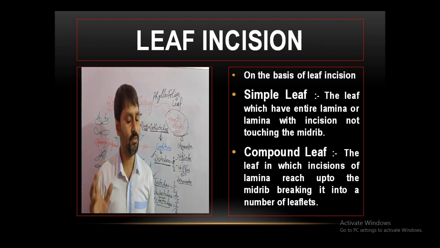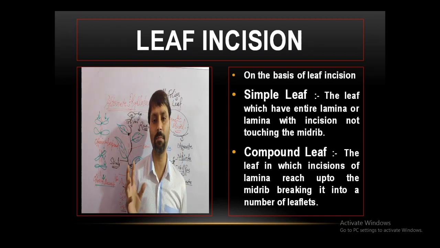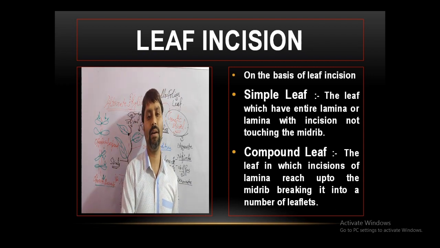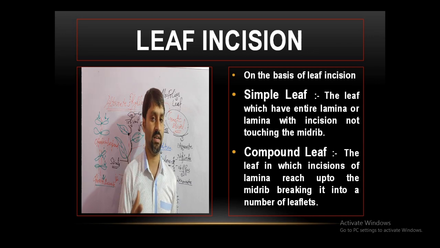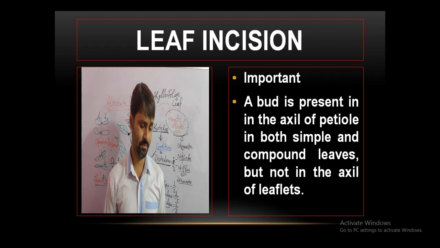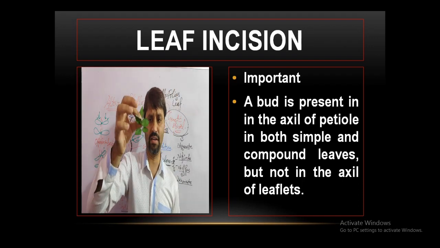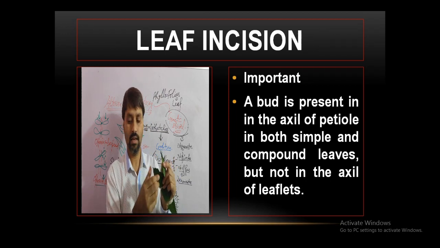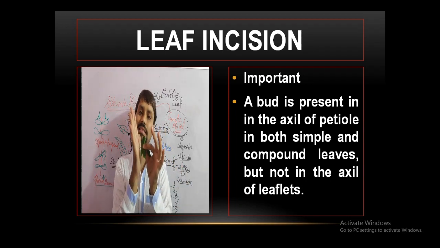So on the basis of leaf incision, there are two leaves. The simple leaf is the leaf which has an entire lamina, or lamina with incision not touching the midrib, while the compound leaf is the leaf in which incision of the lamina reaches up to the midrib, breaking it into a number of leaflets. See here, this is very important. If it is a compound leaf, it is attached to the stem like this.